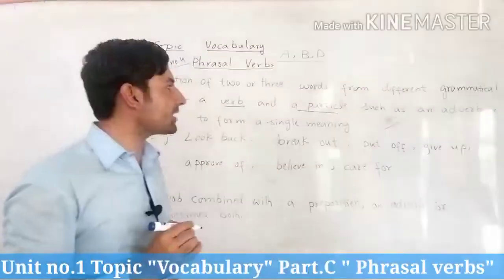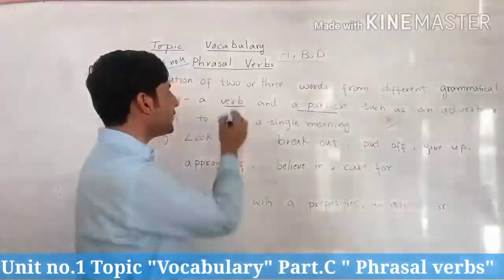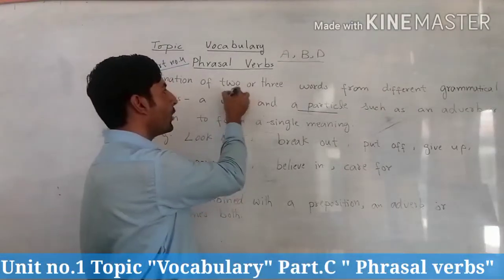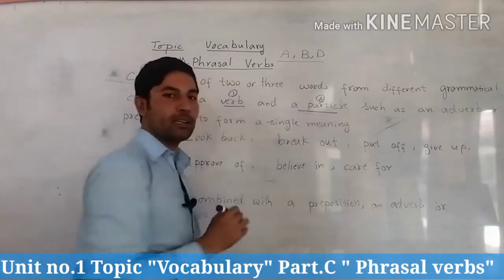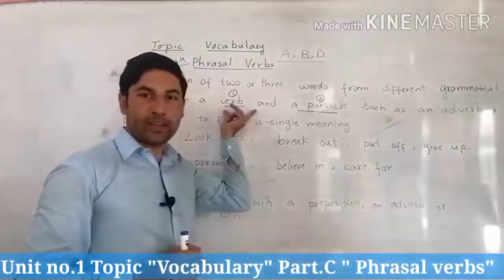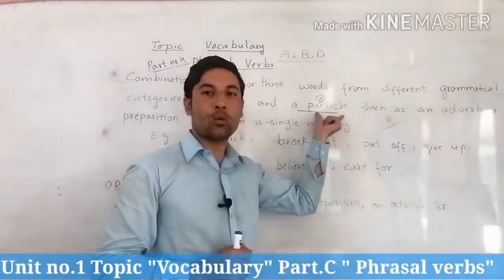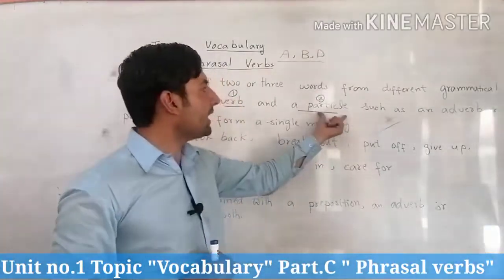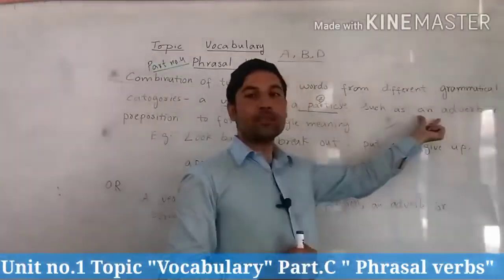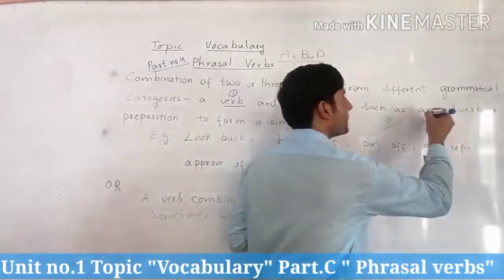So a phrasal verb is the combination of two things. The first one is verb, while the second one is particle. The verb is very clear to you. Now come to this one, particle. What is a particle?